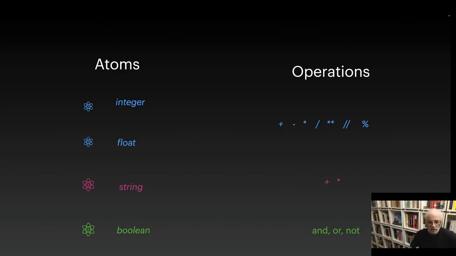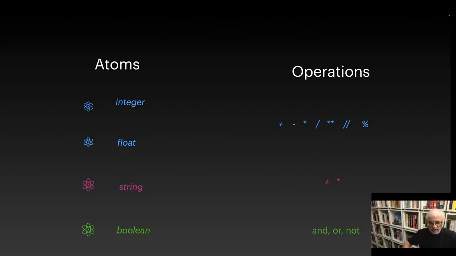All right, so in summary: Python was created by Guido van Rossum, and there are 4, now I'm going to use the word objects, there are 4 primary data objects: integer, float, string, and Boolean.